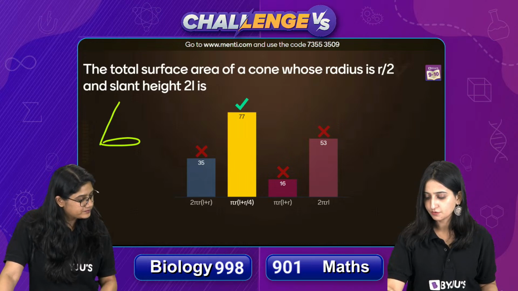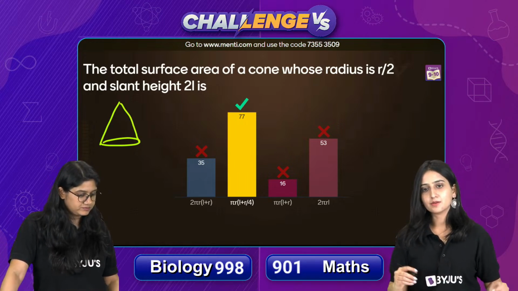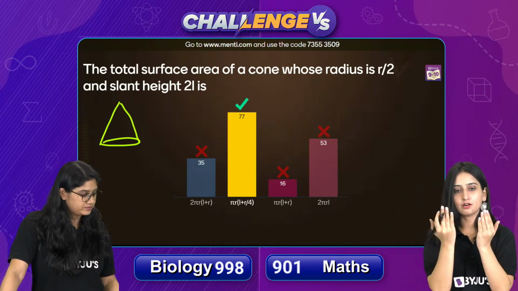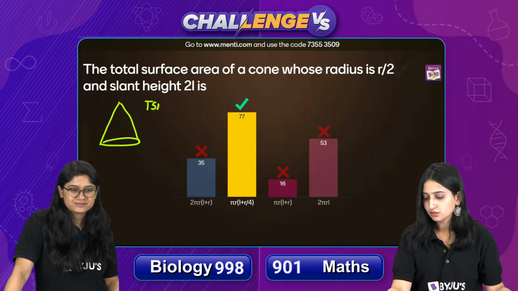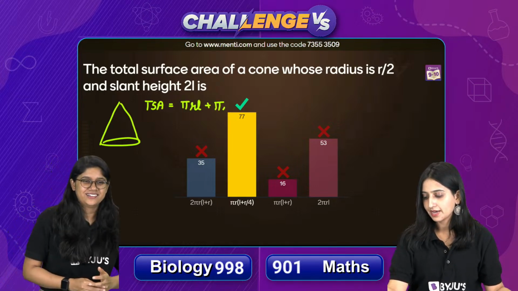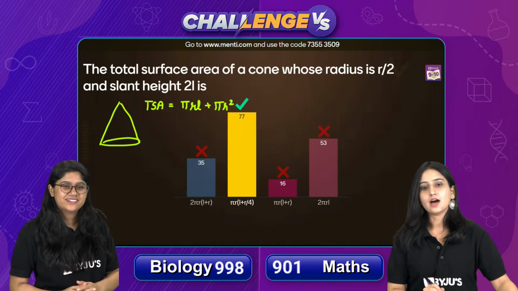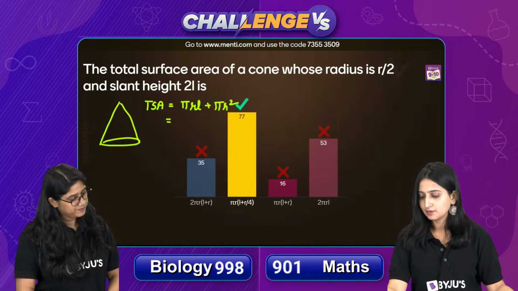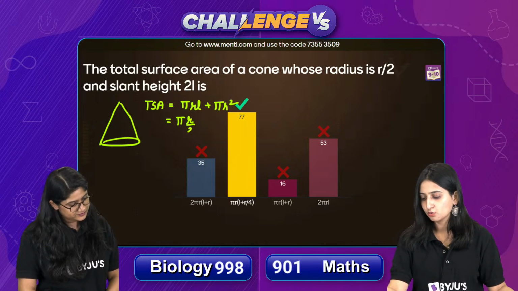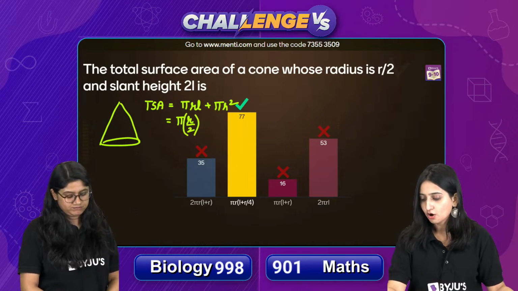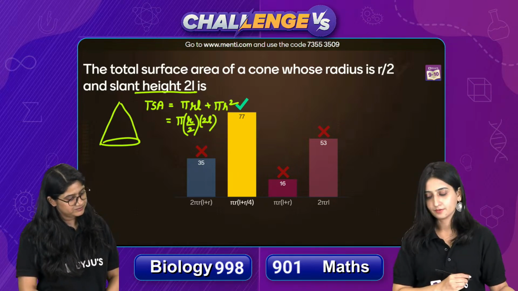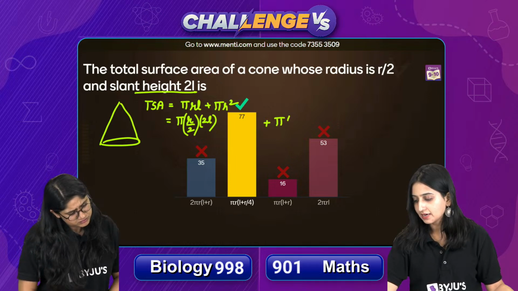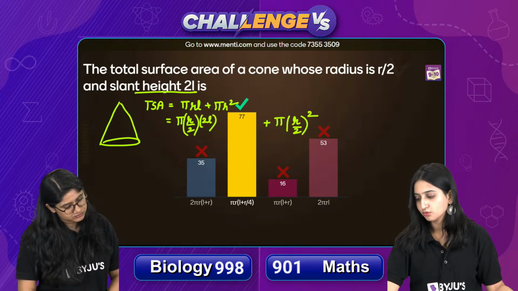तुम जल्दी से बता दो टोटल सरफेस एरिया ऑफ अ कोन क्या होता है. What is the total surface area of the cone? Total surface area means we have to take the area of the curved part and also the area of the circular base. That means TSA of the cone is equal to pi RL plus pi R square, right? Now let's just substitute the values. In the place of R we will write R by 2. क्योंकि radius को half कर दिया गया है और slant height को 2L twice कर दिया गया है, तो slant height की जगह पे we will write 2L here, plus pi again R, so R की जगह पे we will write R by 2 square.